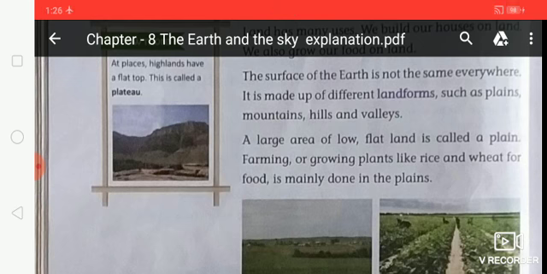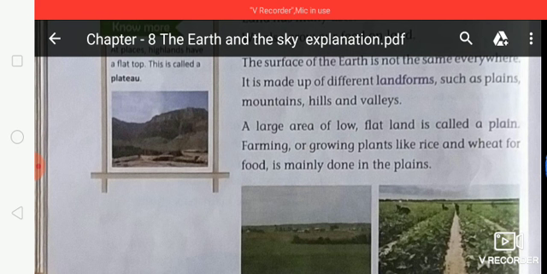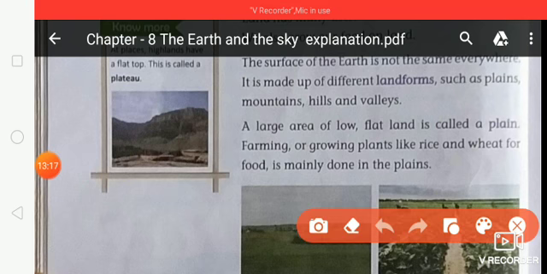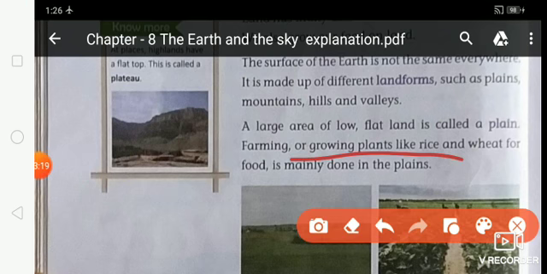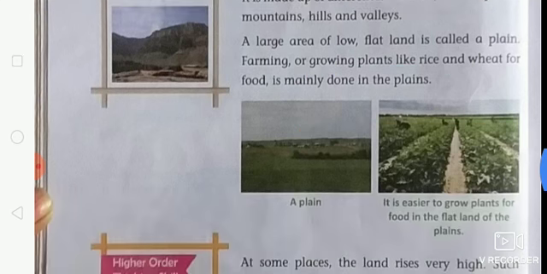Farming, growing food and crops, mostly happens in the plain area. We grow plants, food items and crops like rice and wheat mainly in the plains.